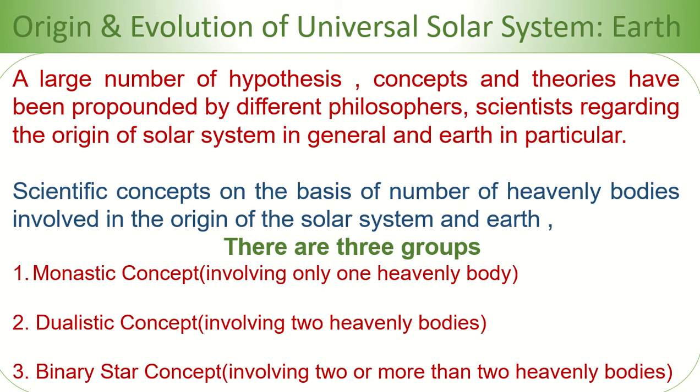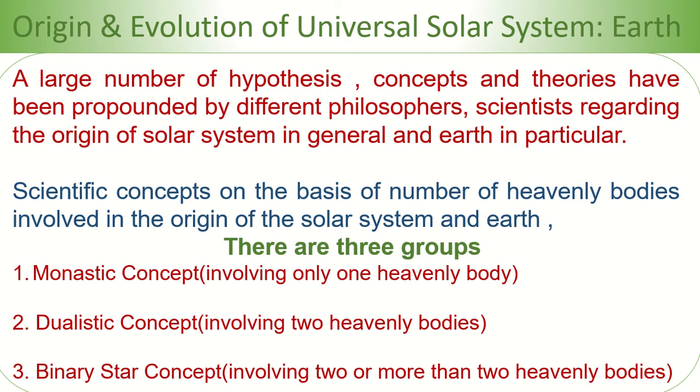Scientific concepts are classified on the basis of the number of heavenly bodies involved in the origin of the solar system and Earth. So there are three groups on the basis of scientific concepts. One is the monistic concept, second is the dualistic concept, and the third is the binary star concept. In the monistic concept, only one heavenly body is involved.